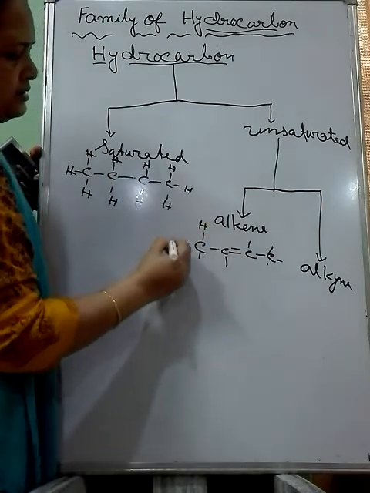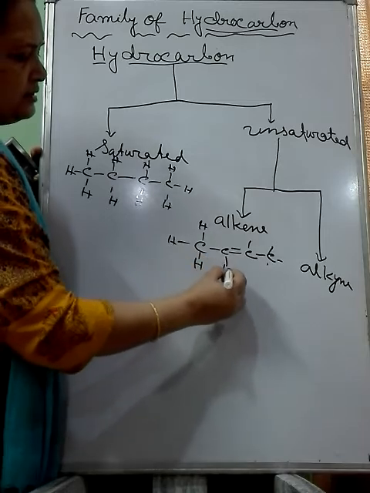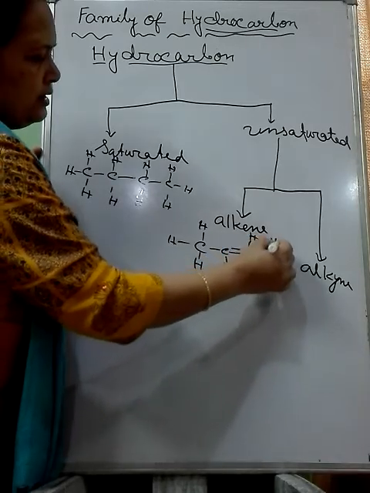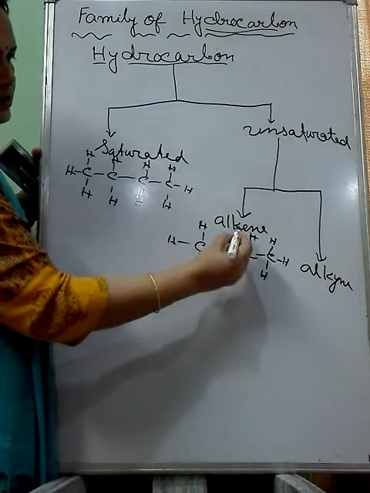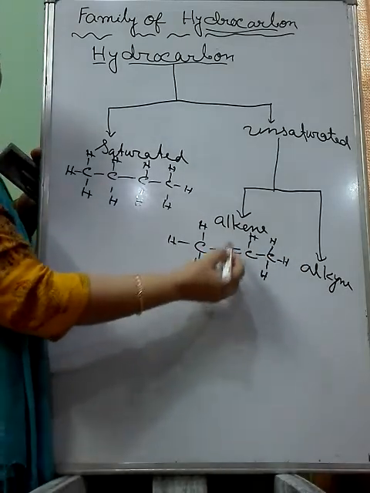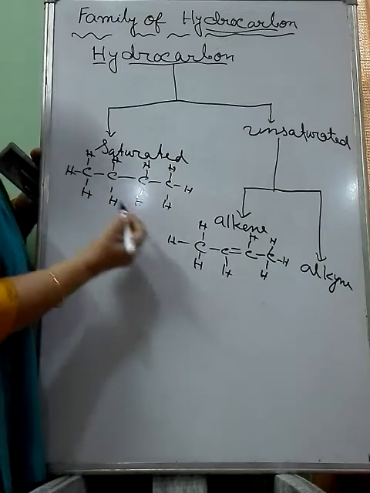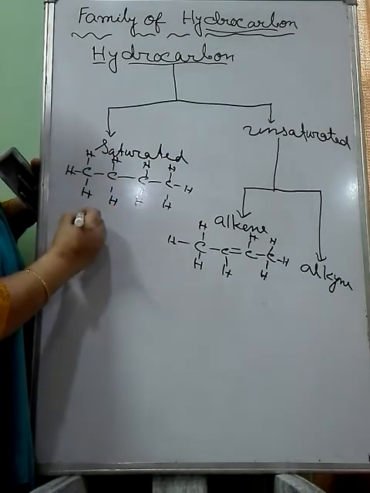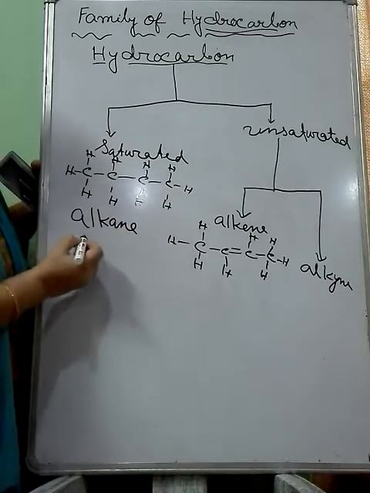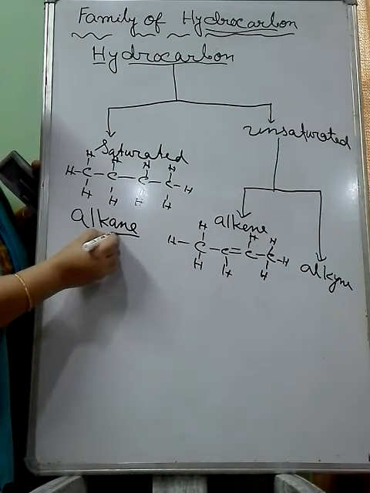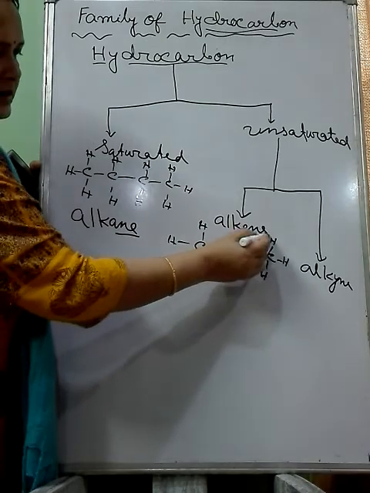So you see, this is alkene. This one is the example of alkene, where in between these two carbons a double bond is there. So this is unsaturated hydrocarbon alkene. And saturated hydrocarbons are called alkane. A-L-K-A-N-E, spelling is very important. Alkane, here alkene, E-N-E.